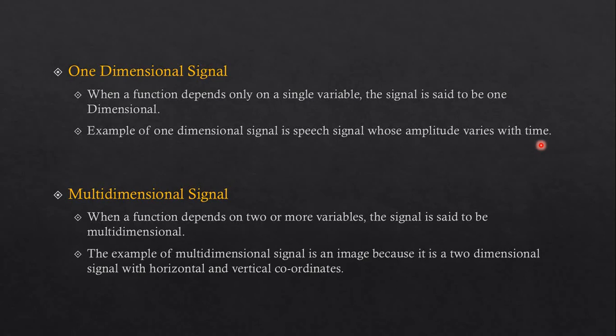Now multidimensional signal: when a function depends on two or more variables, the signal is said to be multidimensional. An example of a multidimensional signal is an image because it has two dimensions. As we can see, right now the screen has two dimensions, so it can be considered multidimensional, with horizontal and vertical coordinates, right?